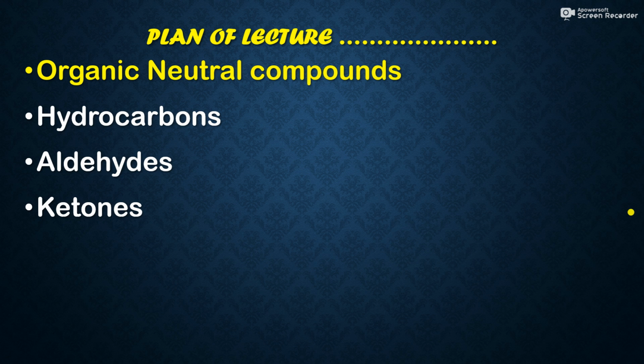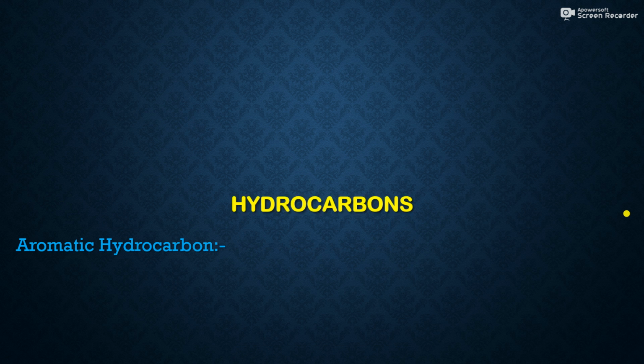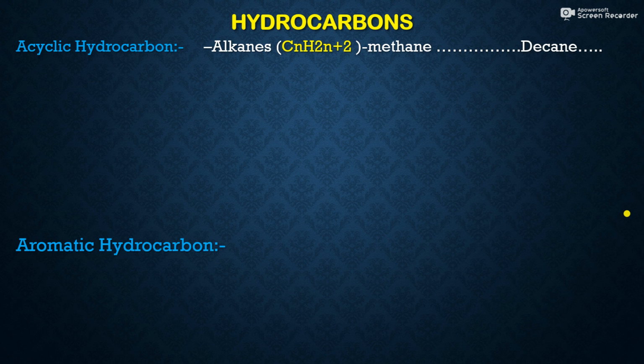So friends, in this lecture, initially we will discuss hydrocarbons and then aldehydes and lastly ketones. So what is meant by hydrocarbons? Hydrocarbons means the compounds which are made up of carbon and hydrogen atoms only.